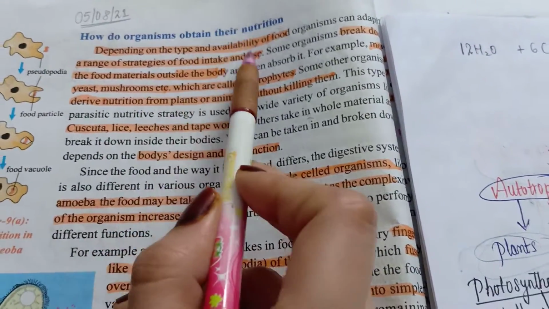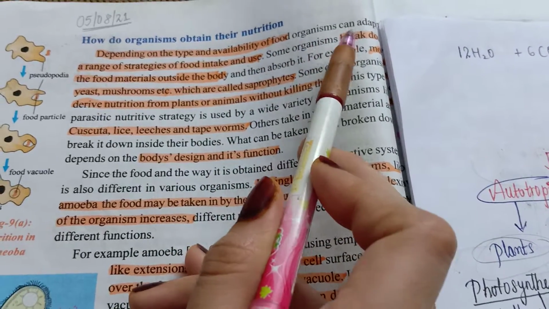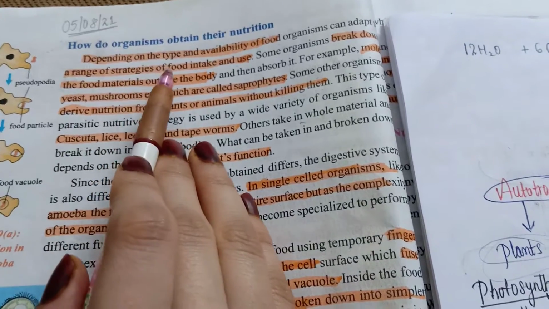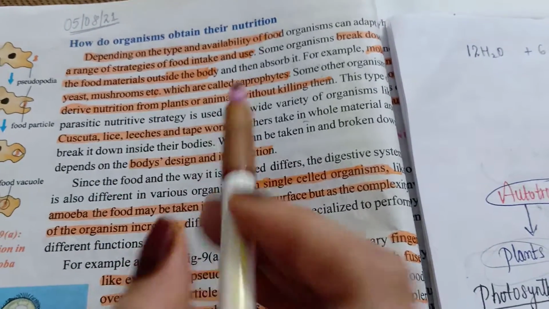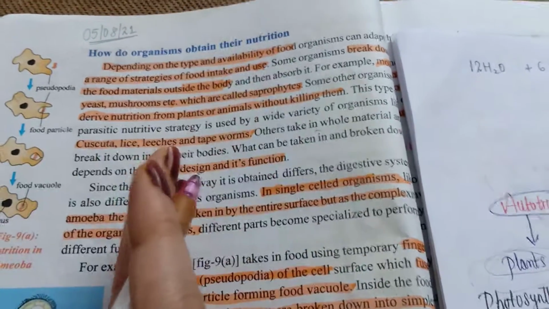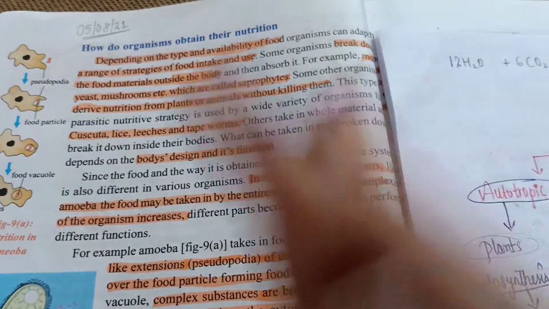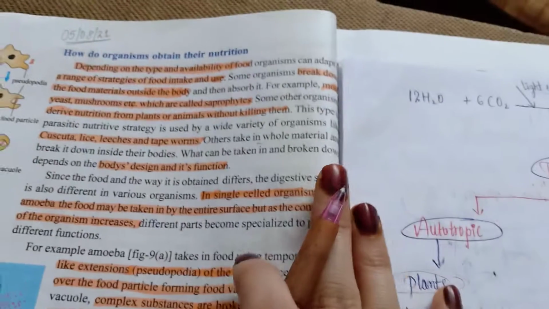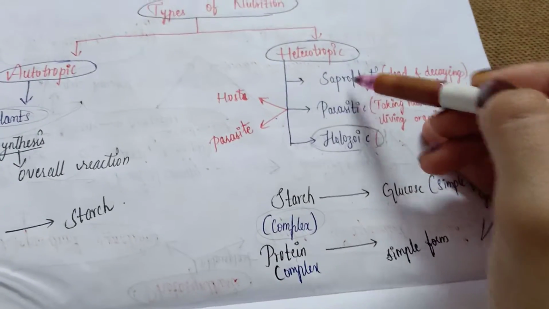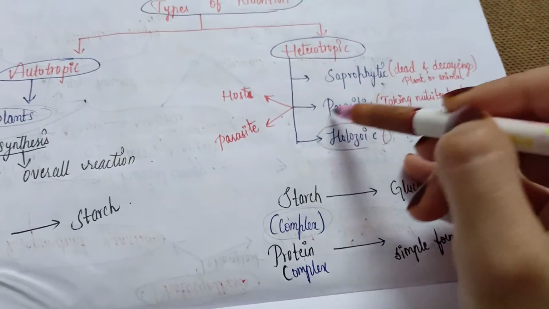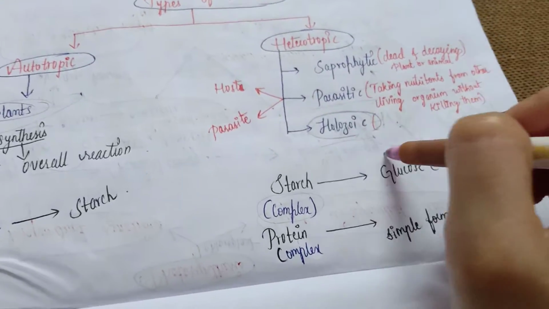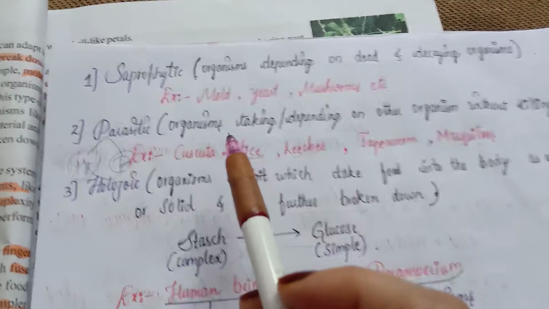Depending on the type and availability of food, organisms can adapt to a range of categories of food intake and use. So depending on the type of organism and the availability of food, we have heterotrophs of three different types: saprophytic, parasitic and holozoic. Let us see the definitions.